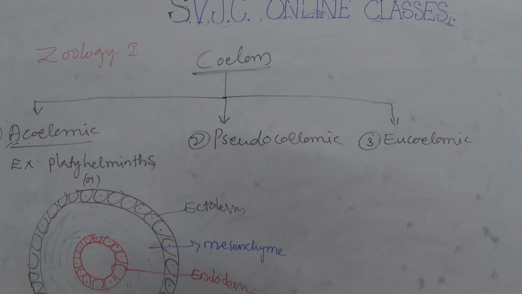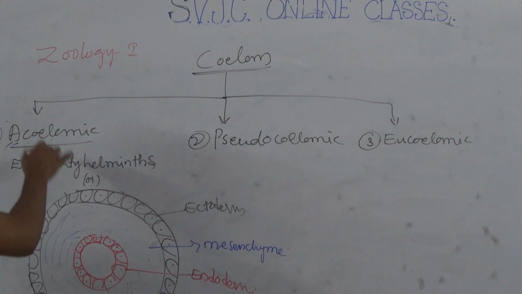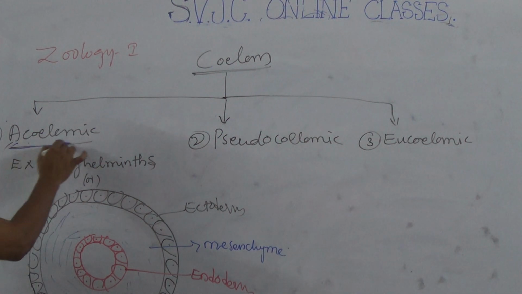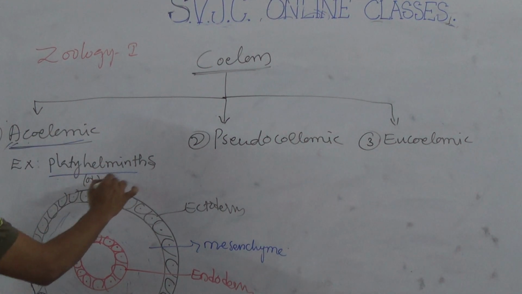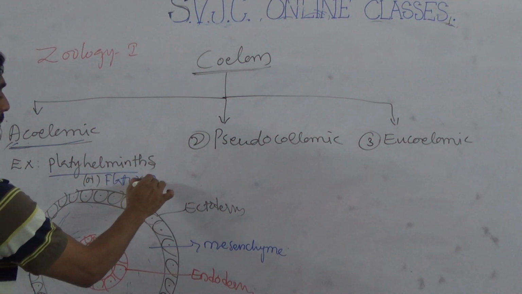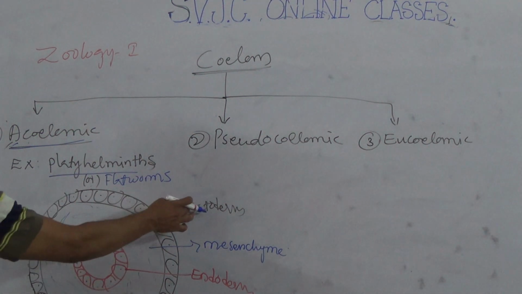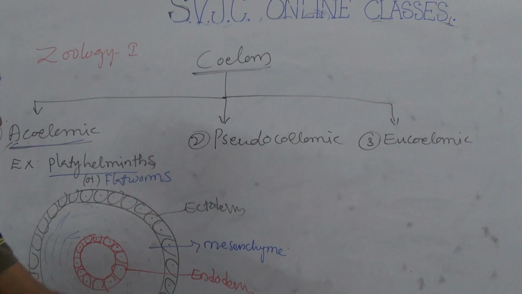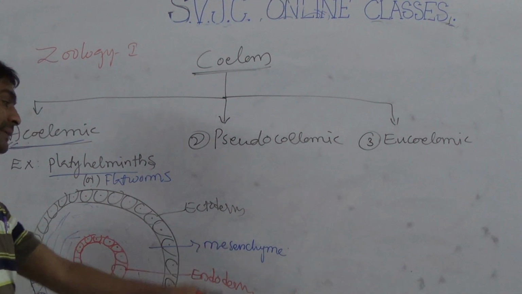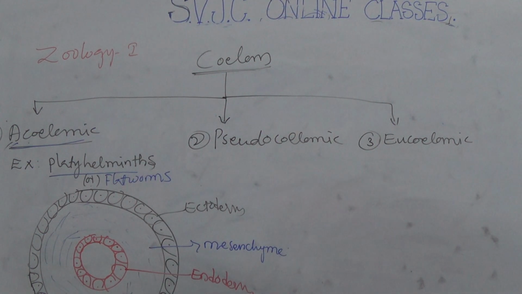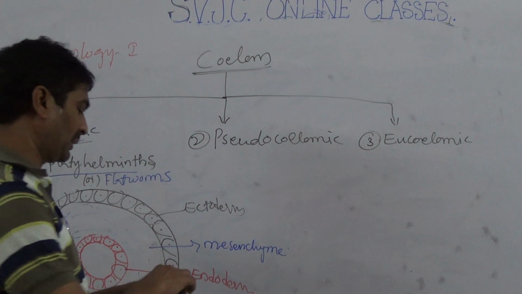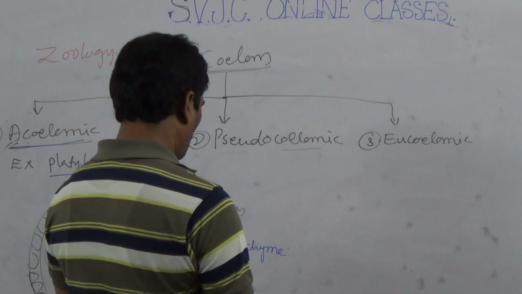A option. Acoelomic means coelom or body cavity is absent in those animals. Best example: platyhelminthes or flatworms. So that is the acoelomic structure, or the diagram like this: outerly ectoderm, innerly endoderm, and between ectoderm and endoderm there is mesenchyme, which is derived from mesoderm. So this is about acoelomic animals. Okay. Next, pseudocoelomic. Pseudocoelomic means